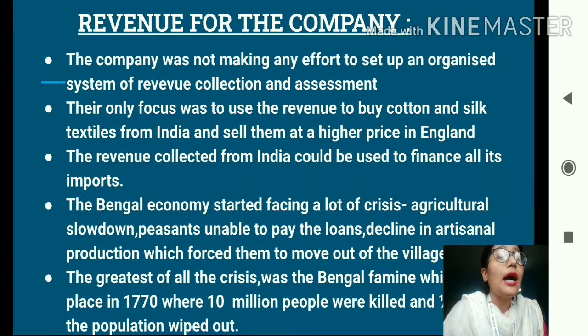So students, after the East India Company was made the Diwan of Bengal, Bengal suffered from a lot of crises. Agricultural slowdown, peasants unable to pay the loans, decline in the artistic production, and the greatest of them all was the Bengal famine, which took place in 1770. Okay.